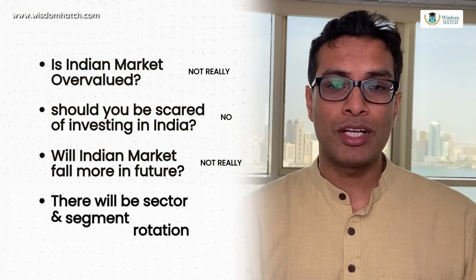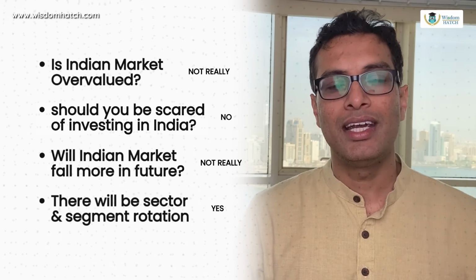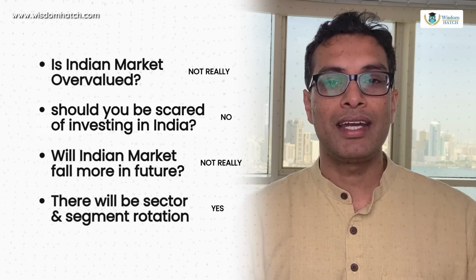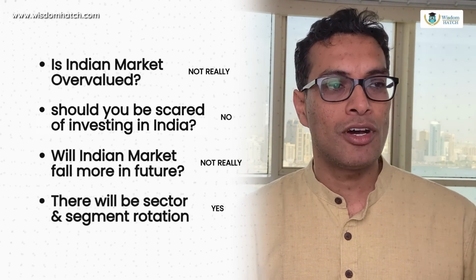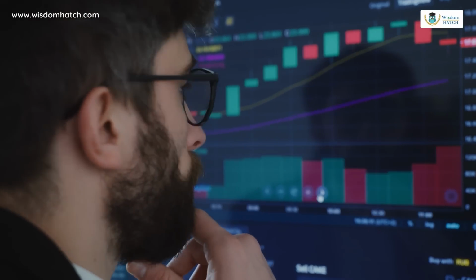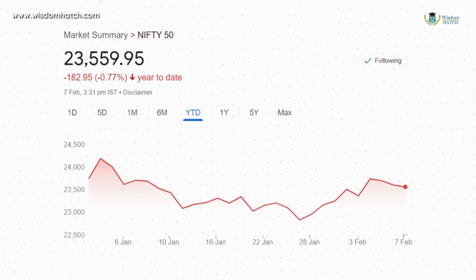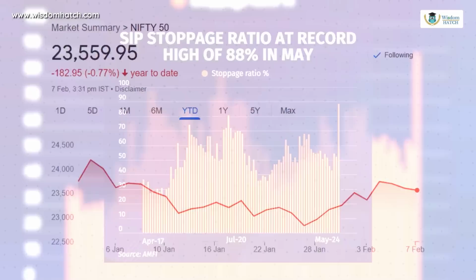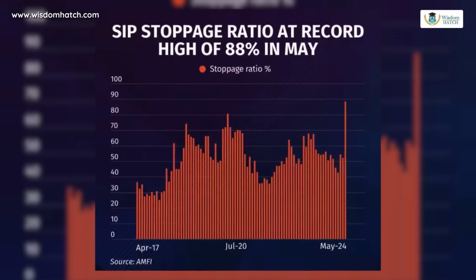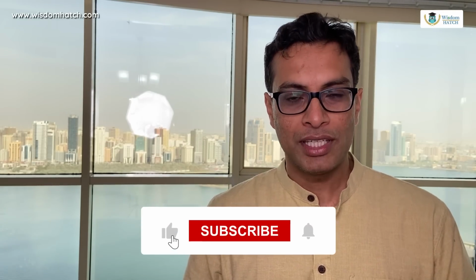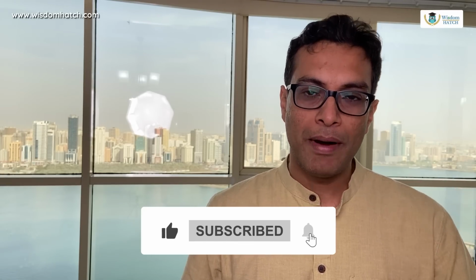Number fourth, sector rotation, segment rotation is happening massively in India. That will continue to happen. Indian market is funded through SIPs. If people stop seeing returns over a 2-3 year basis on their SIPs, say this year, like last 12 months have been really bad. Massive withdrawal of SIPs have already happened. Okay, if this continues for 2 more years, people will not come back again to stock markets. Okay, so because people have no patience. So why kill the golden goose, right? That's a simple point. So something would be done to keep the markets up. जिसको index management बोलते हैं, वो होगा, right? And as long as you are buying at sensible points by understanding all these techniques, you will be fine.